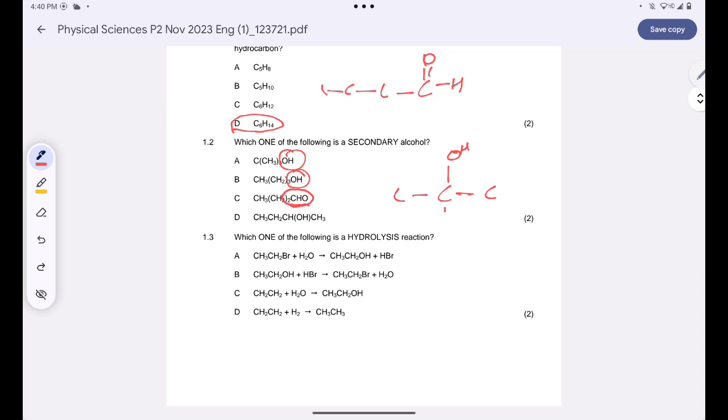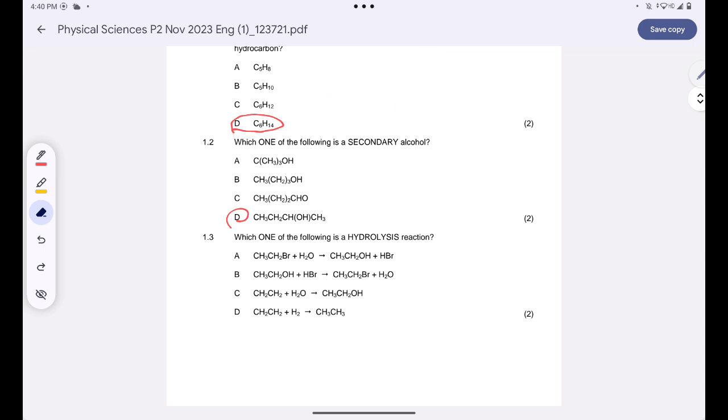So the only secondary alcohol we have is compound D. Why? The OH ion is bonded to the carbon which is bonded to other 2 adjacent carbons. So the only secondary alcohol that we have is D. So we are going with D.